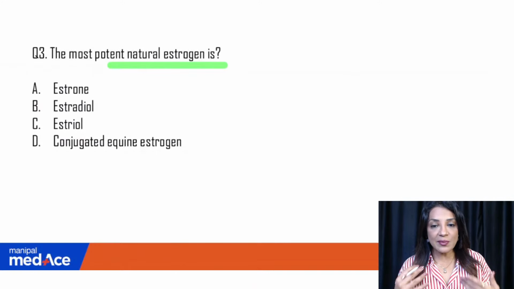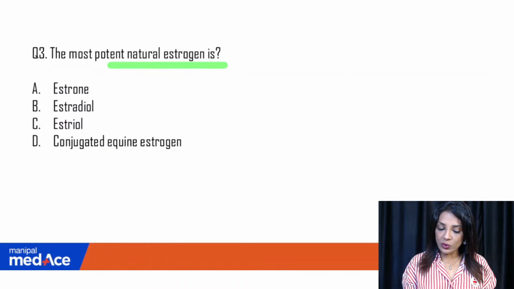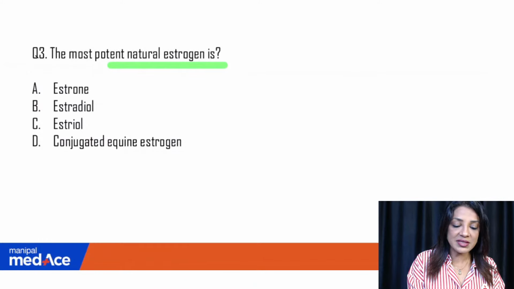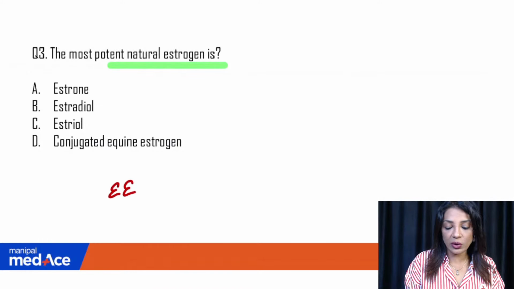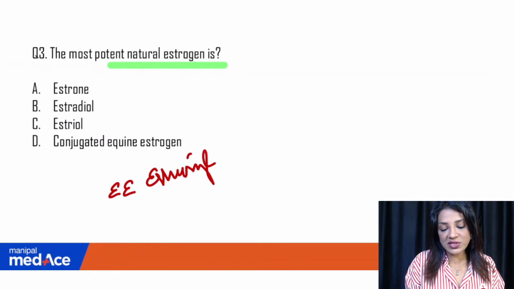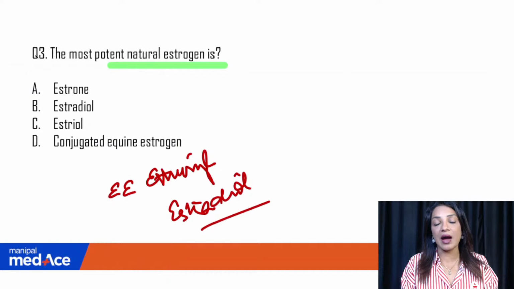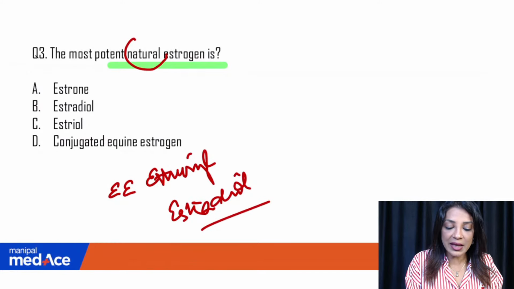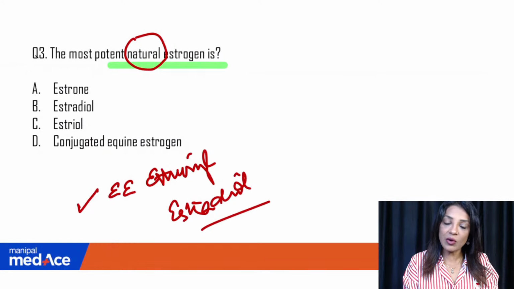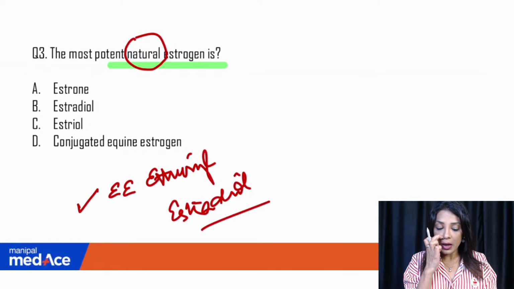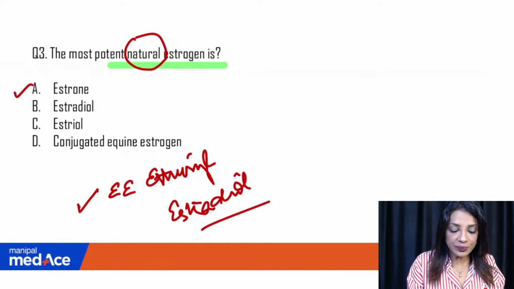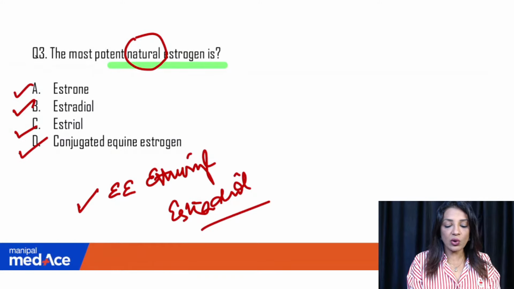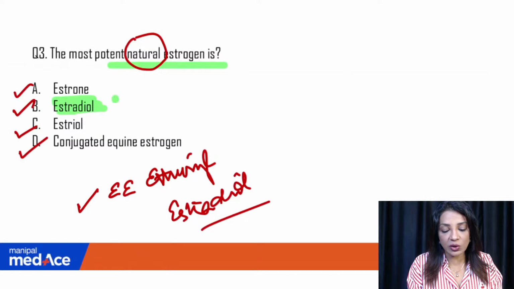So, some students were saying the word natural was not there. So, they had clicked on EE, but I can't see the option EE, that is ethinyl estradiol. Ethinyl estradiol is obviously a salt of the naturally occurring estradiol. So if EE is mentioned and the word natural is not there, then in that case you will write EE. But here all the four naturally occurring are mentioned: estrone, estradiol, estriol, and conjugated equine estrogen. So what is the most potent one? It is estradiol. Estradiol is the answer.